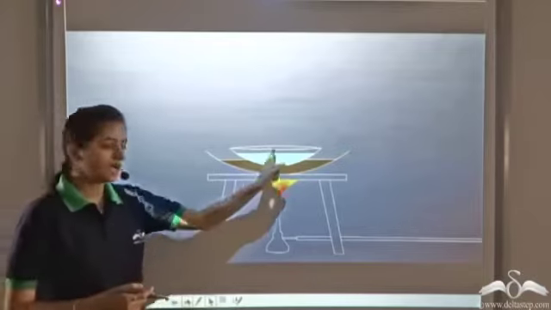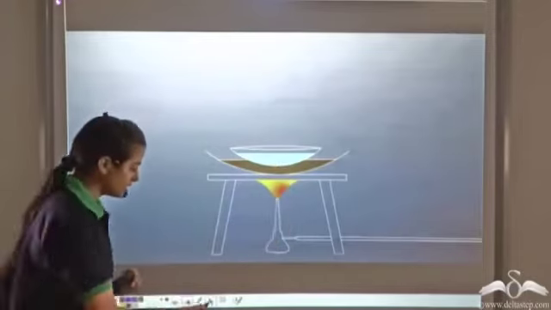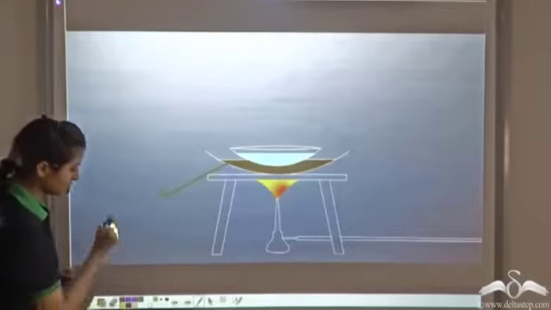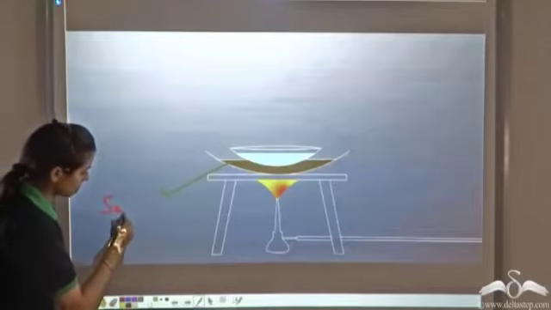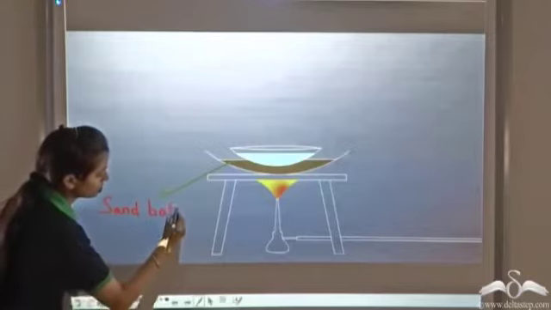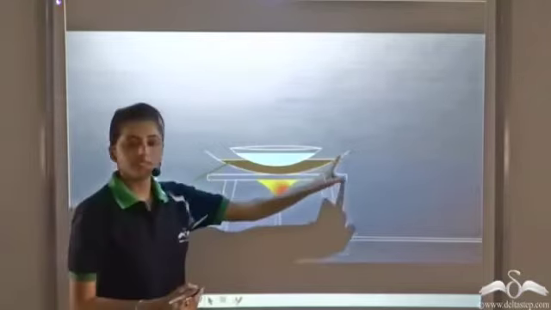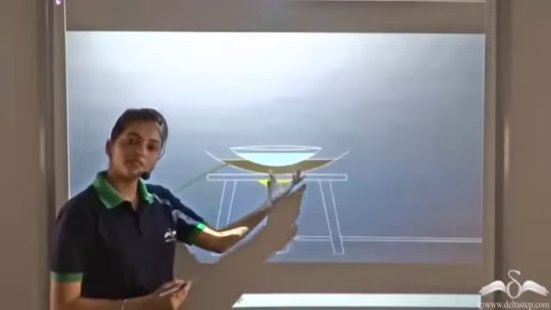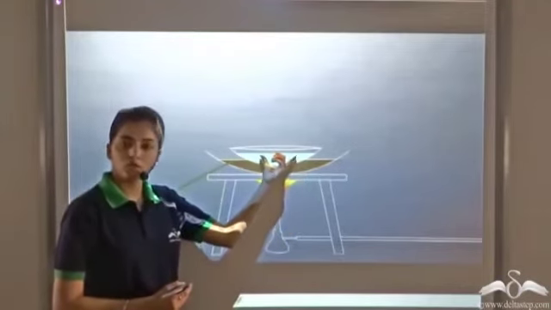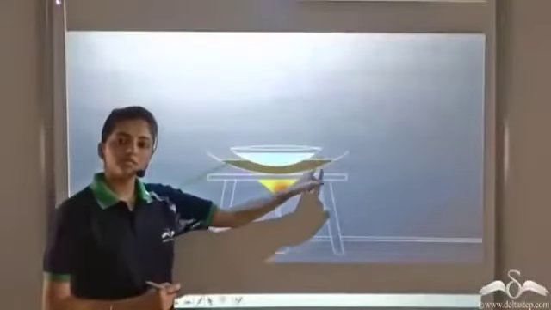So in this case, we have a salt solution. This is known as a sand bath. We have this vessel in which we add some sand, and on top of it we place the vessel containing salt solution. Why do we use this sand bath?